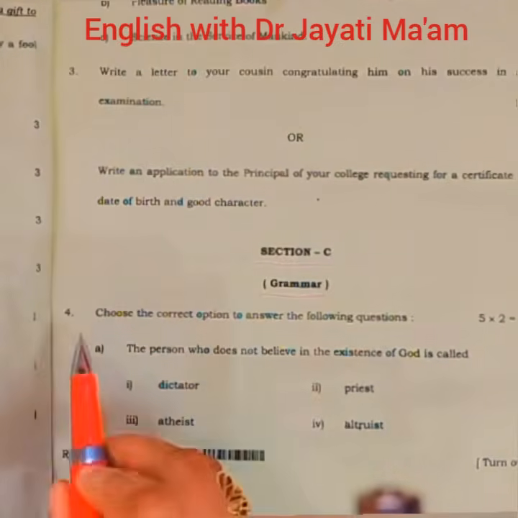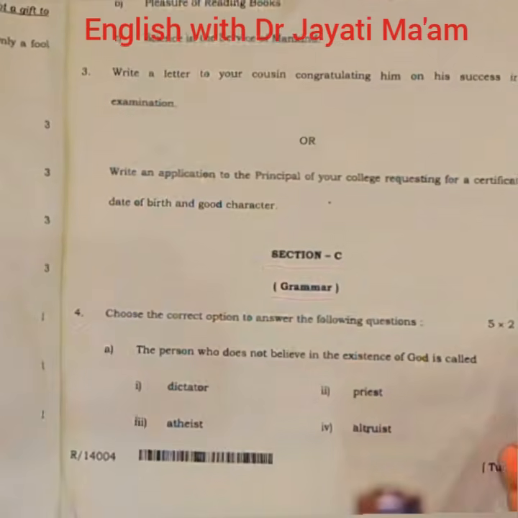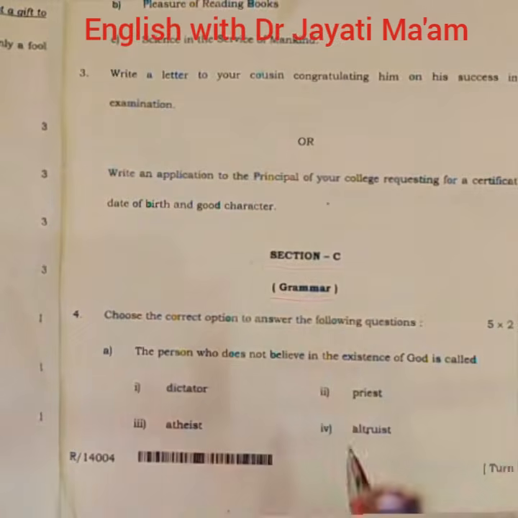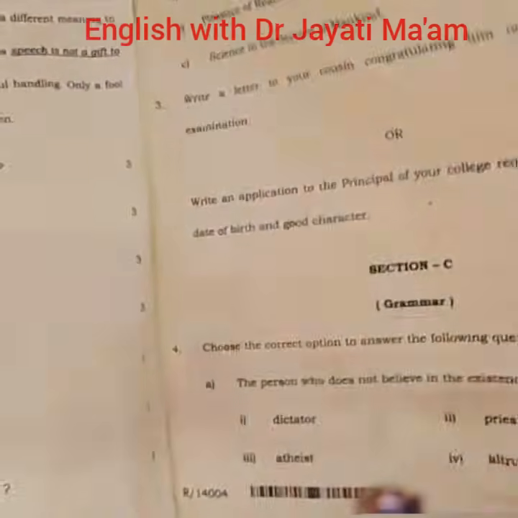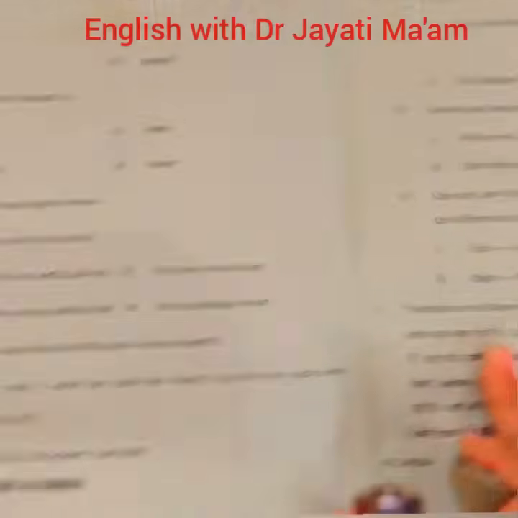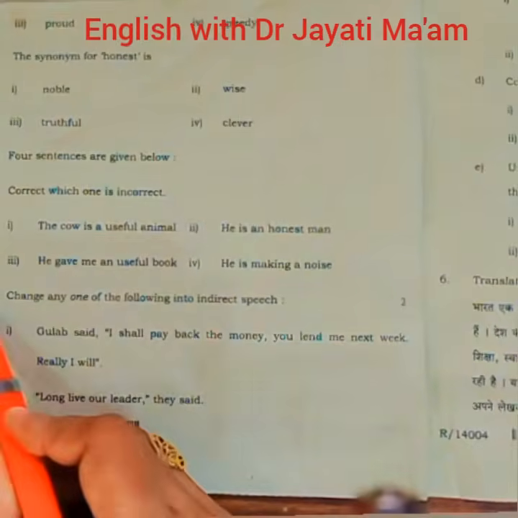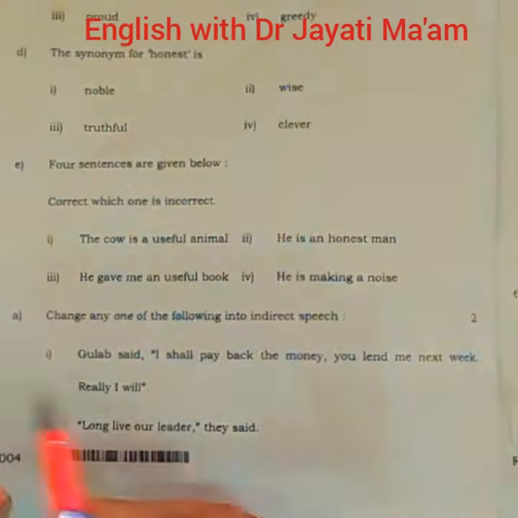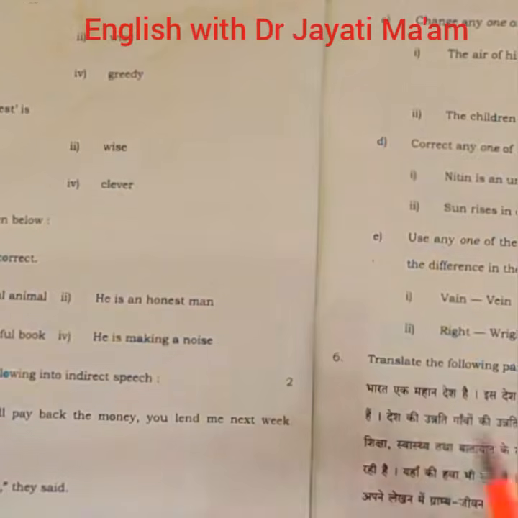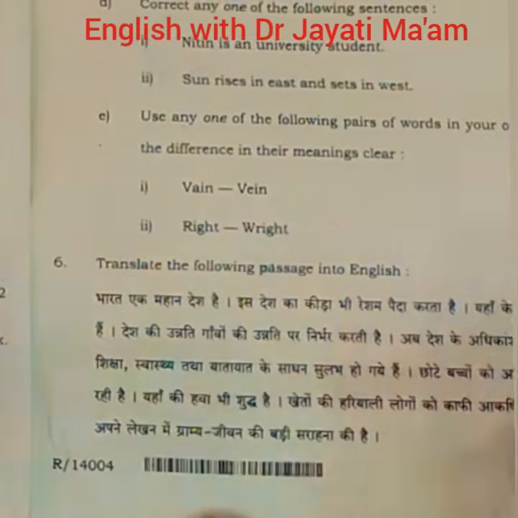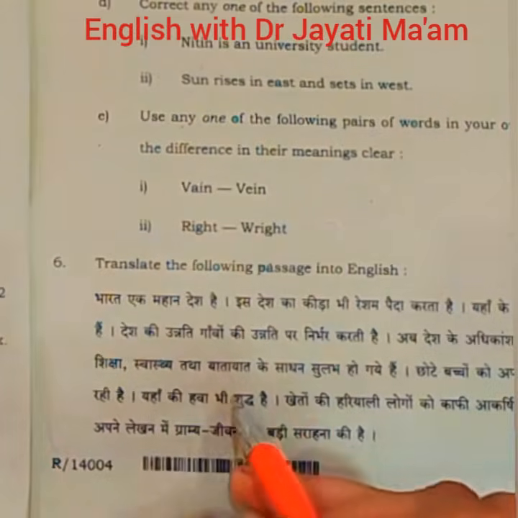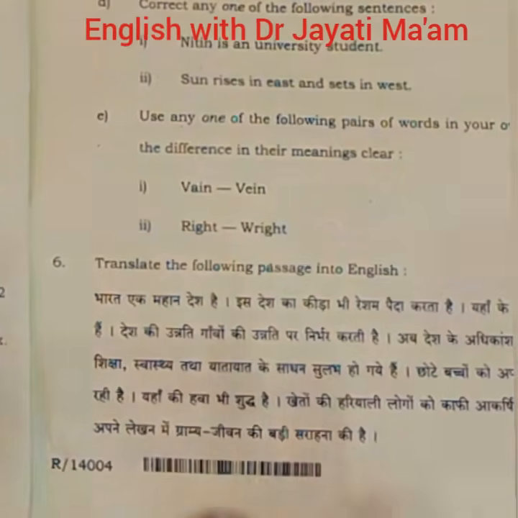This is question number 4. It is of 10 marks and it contains a total of 5 questions based on vocabulary. Question number 5 is also of 10 marks and it is about sentence structure. And this is question number 6. It is of 5 marks and it is a translation portion from Hindi to English. So this is the distribution of marks in this section.